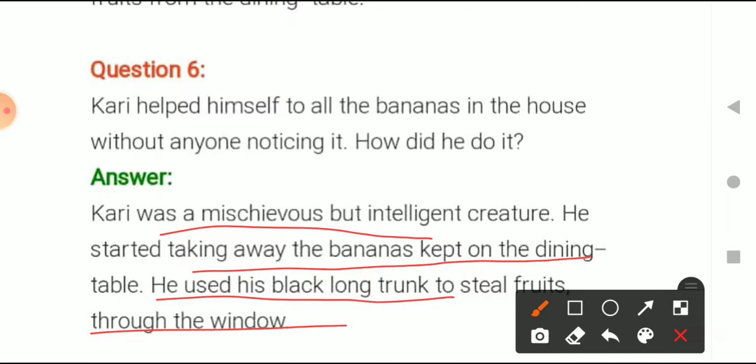And at that moment, nobody inside the house was even aware that there is someone who is taking the bananas, and all they were doing was giving blame to each other. First the servant was the one, and then the second one was the narrator. They both were the victims, but the actual thief of the bananas was the elephant, that was Curry. Right? So now let's move on to the next question.